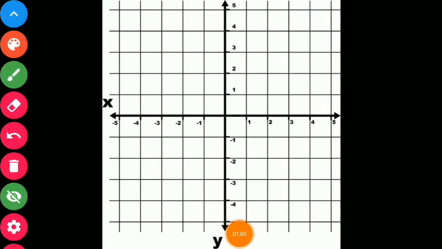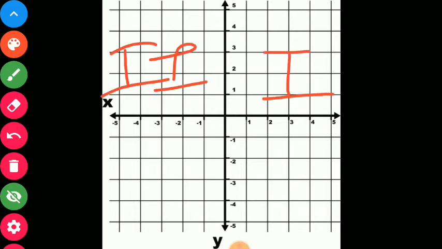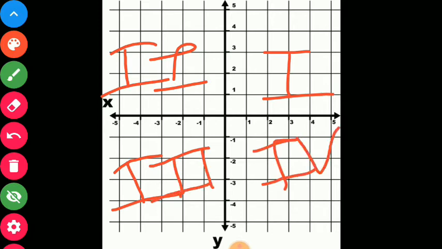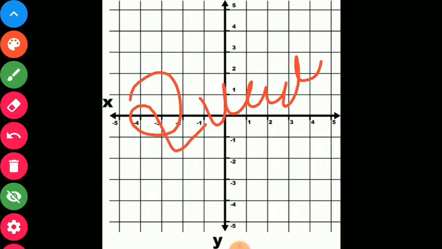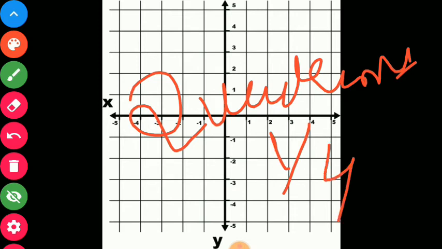Here the x-axis and y-axis divide the plane into 4 parts: 1, 2, 3 and 4. We call these quadrants. This all are quadrants. Quadrant means one fourth. So each quadrant has its own identity.